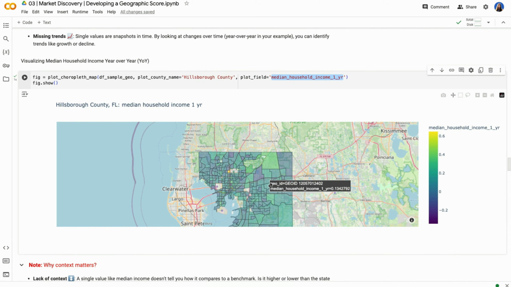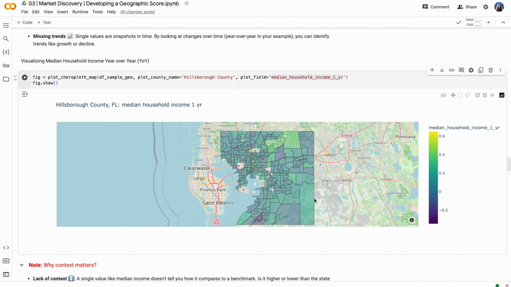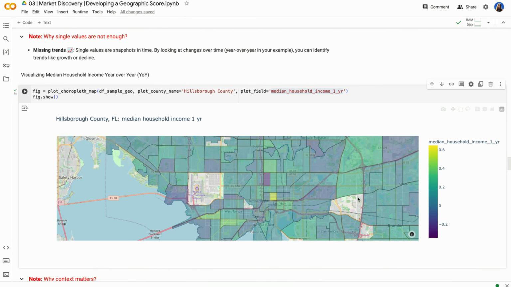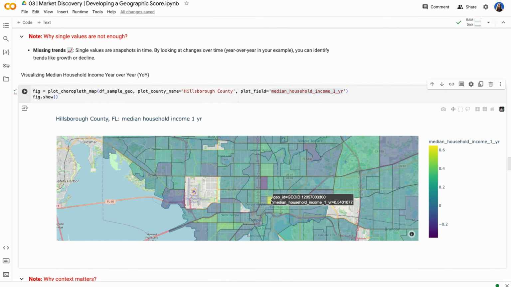So now our map looks slightly different than we had before. Our scale is also different. We have some negative values and then we have positive as well. Zooming in, we could see that one of these areas in Ybor City of Tampa actually has had about 54% of growth in median household income year over year.